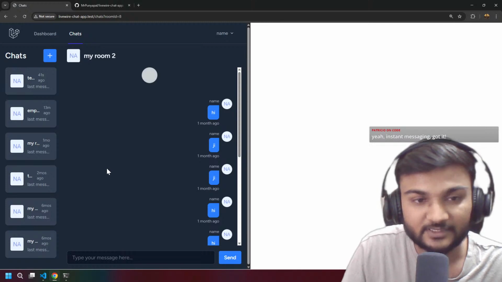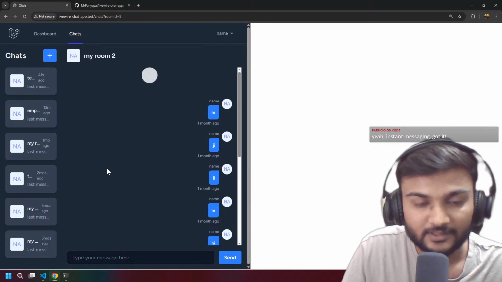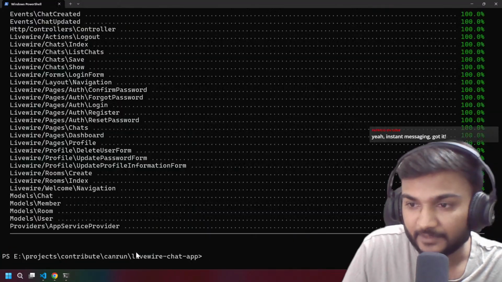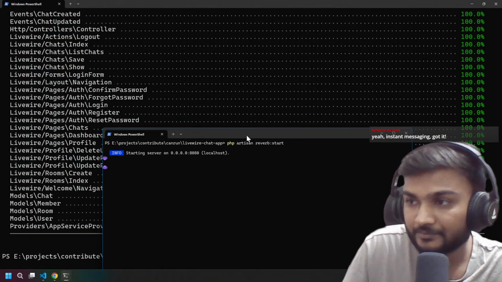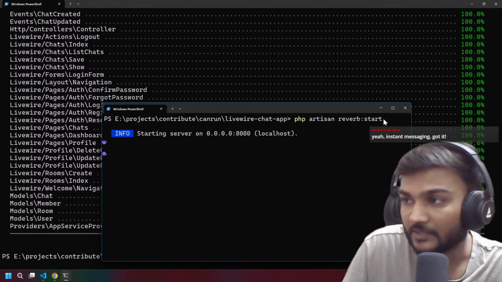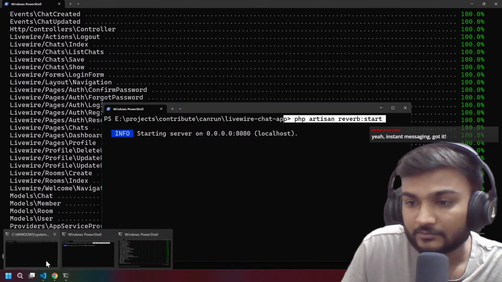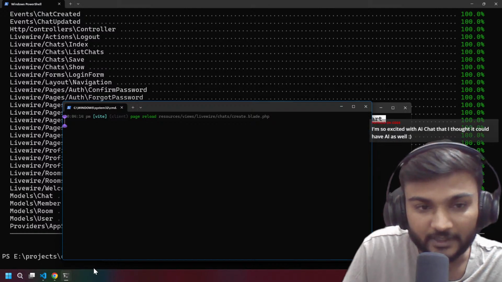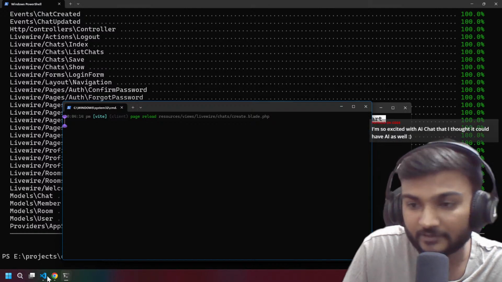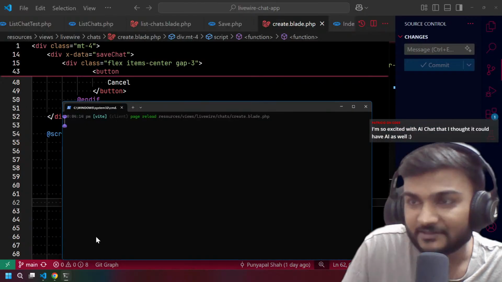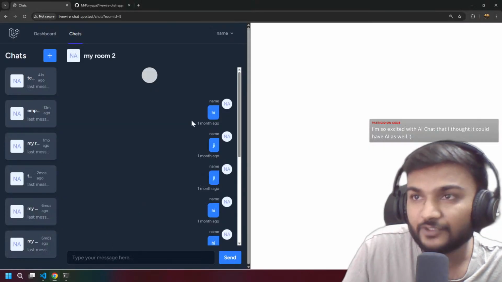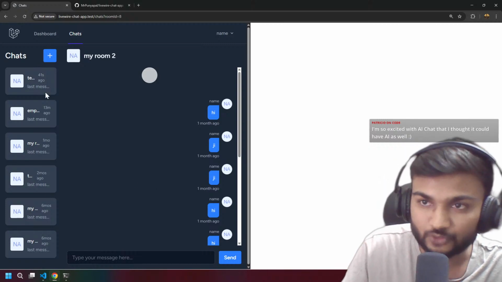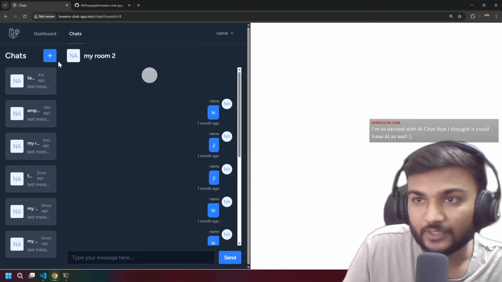Yeah, instant messaging, got it. We are using Reverb, by the way. We are using Reverb to do that, right? No structure with AI chat. I thought it could be AI as well, but it is for chat between two particular people, right? So it is like we can create a room, and you can add some.